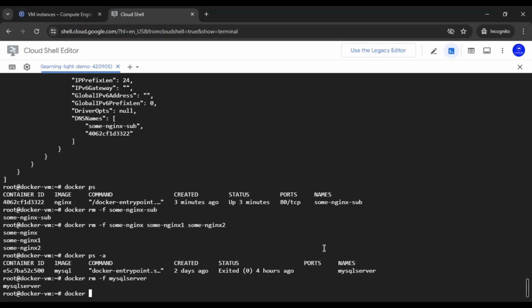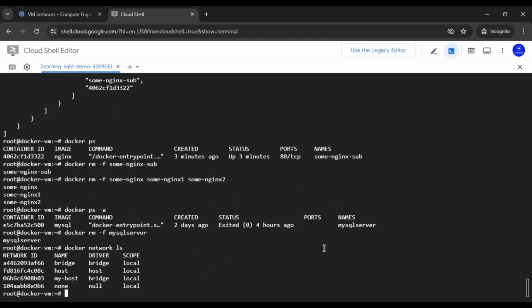Okay, now let's see the network that we have. So this my-host is basically a bridge type of network that we have created, and we assign the subnetwork. Now, this is not an internal network, so anyone in the external world can access this network. Whatever containers will be created inside this particular network will be accessed by the external world.